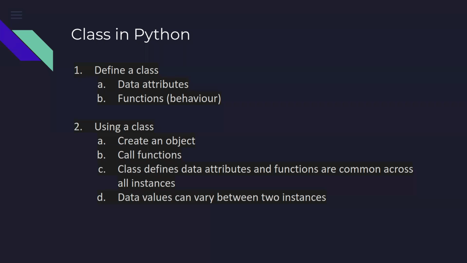So class is actually a package or a wrapper that you create around multiple functions, and the class will have its own data attributes. It means that it will have its own data elements which can be specific to a class, and it will have its own behavior which will be defined under one or more functions.